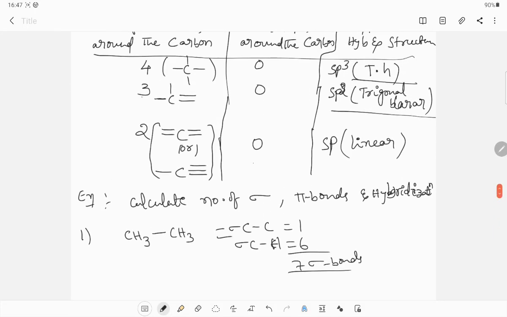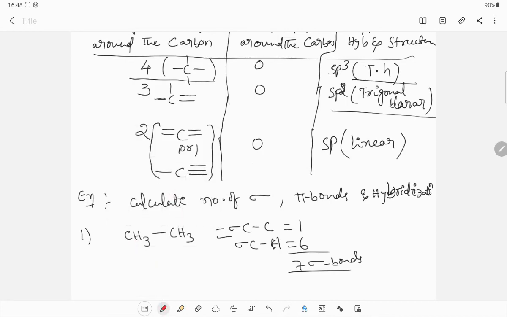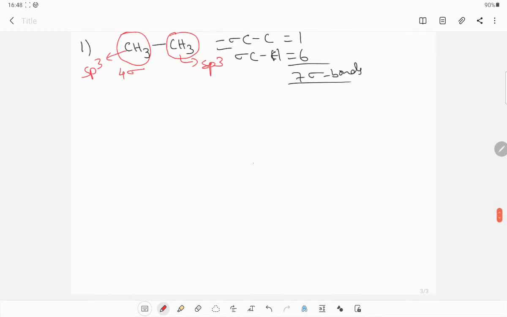I already gave a simple table. If around the carbon 4 sigma bonds are present, then sp3 hybridization. Around this carbon 4 sigma bonds are present, that's why it is sp3 carbon. Now around this carbon also 4 sigma bonds are present, that's why it is also sp3.